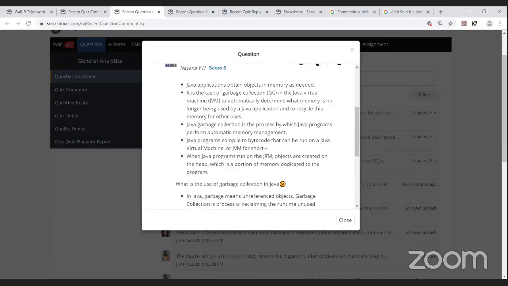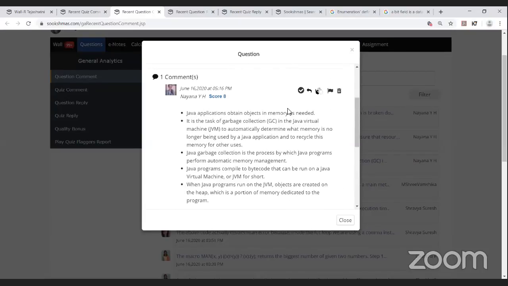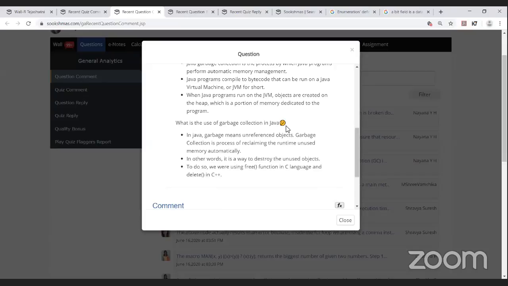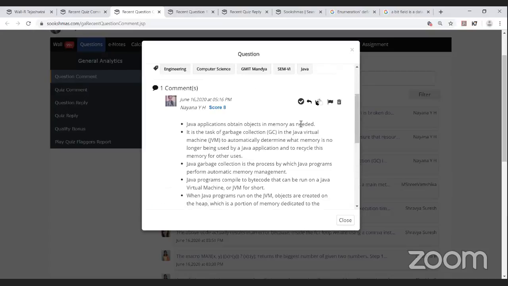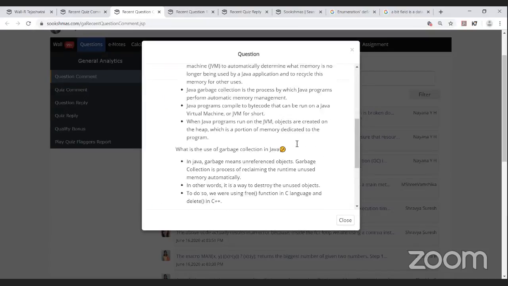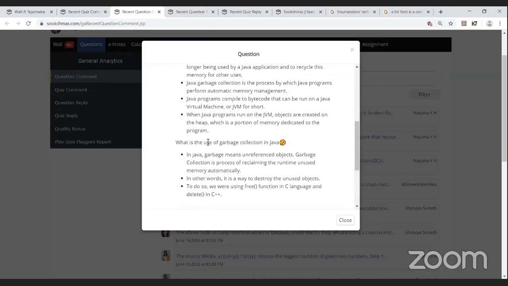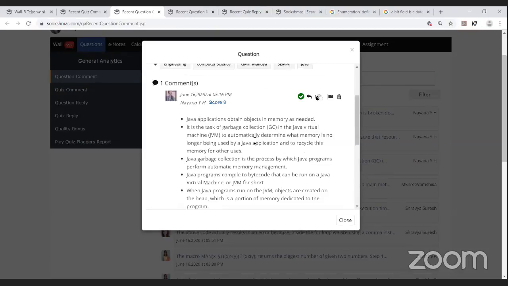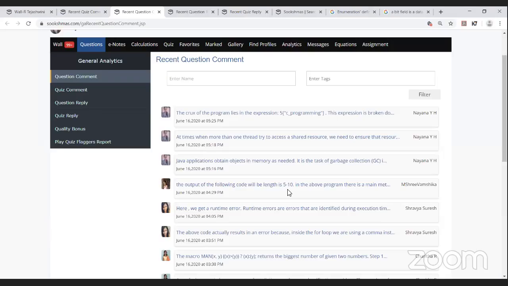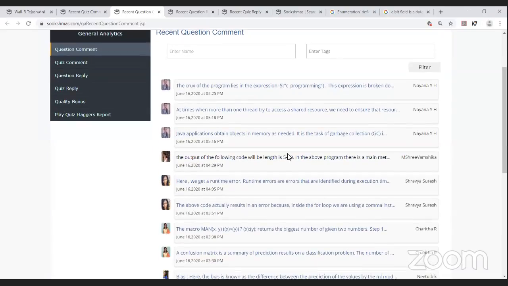Yeah, she has explained it very well. She has included one emoji also here. She has also explained about the usage of garbage collection in Java. And the next comment is being done by Shriram.